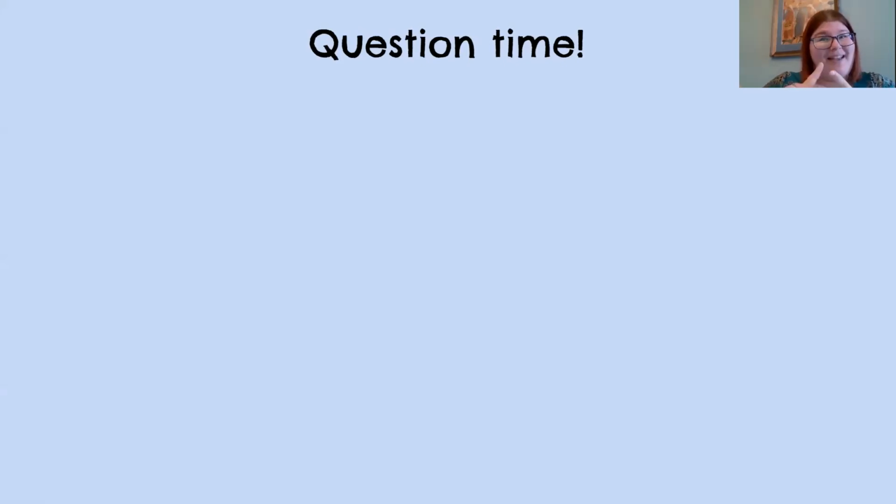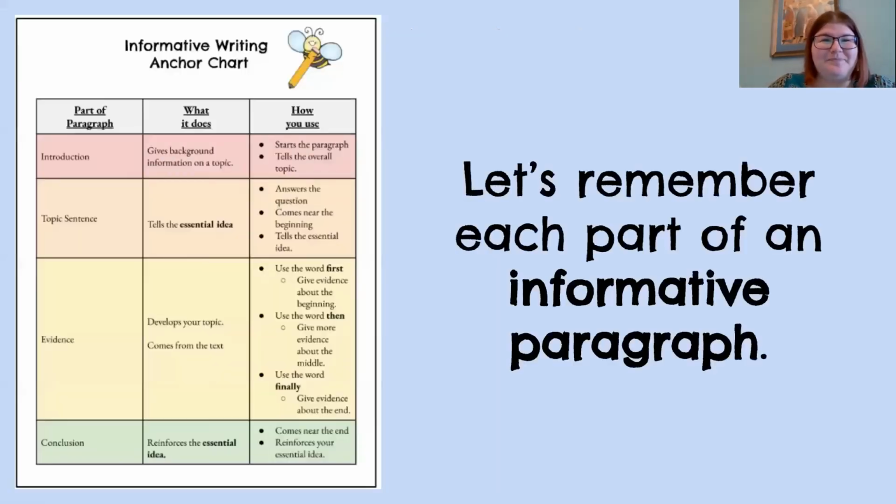So if you said something like a sponge, a paper towel, a napkin, a tissue, a towel, all of those are great examples of something that can absorb or take in that spill. Okay, we're going to go ahead and switch gears now. Nice work on this first job with absorb, and we're going to move into our topic sentences.